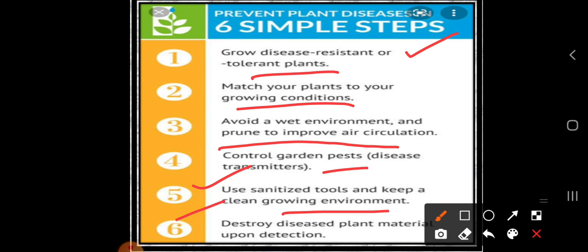And destroy diseased plant materials upon detection. When you detect the disease on the crop or in the garden, immediately destroy it and apply some chemicals. So these are the 6 simple steps in crop production, and how we can prevent disease in our plants.